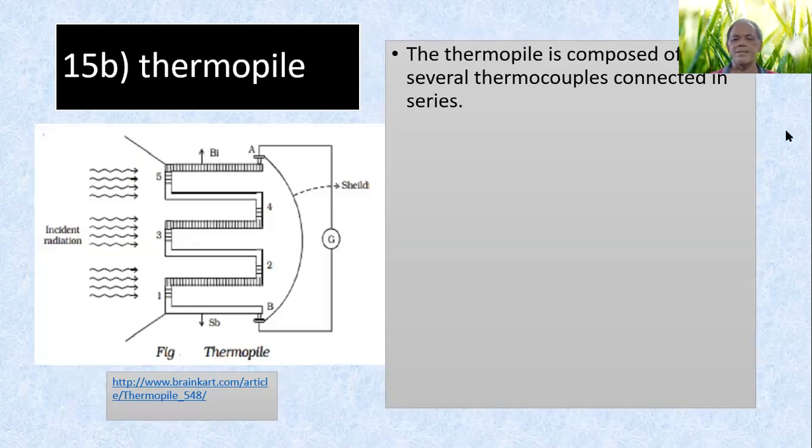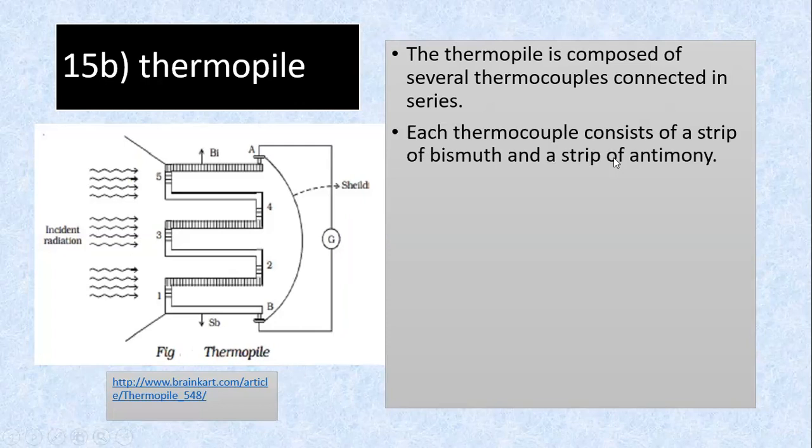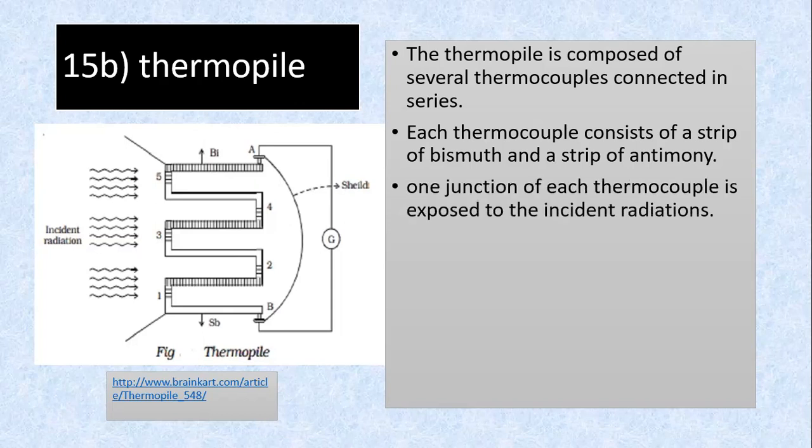What is a thermopile? It is composed of several thermocouples connected in series. Each thermocouple consists of a strip of bismuth and a strip of antimony. This is bismuth, antimony, bismuth, antimony, bismuth. Just know that it's two different metals joined together. That's all. Bismuth is black, antimony is white.